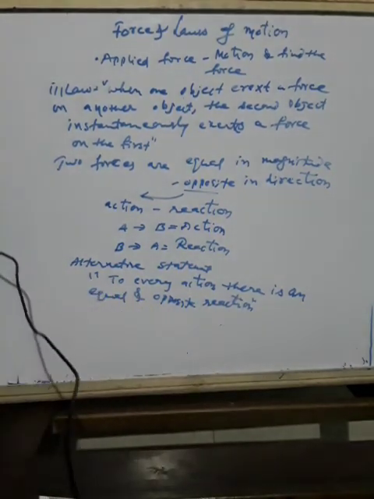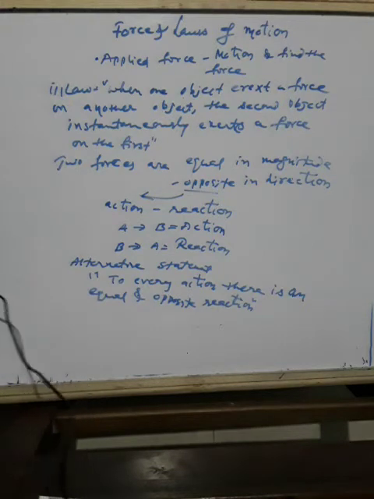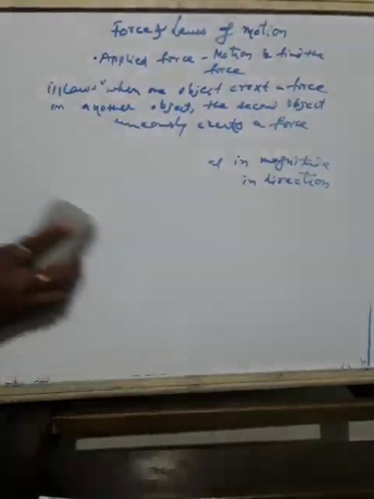However, it should be remembered that action and reaction always act on two different objects. The object will not be the same, the objects will be different. So action is in one direction on one object, and reaction is on the other object in the other direction.